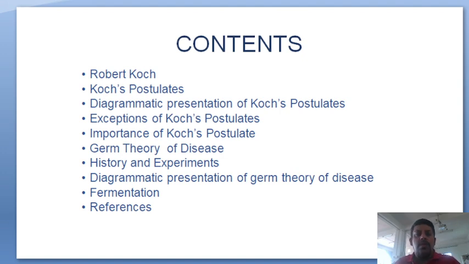You may have a little idea about it, but I am giving a very clear concept of it. Before the discovery of his postulate, people used to think that any disease occurring to us is caused by the curse of some god, or by some people, or by some evil spirits, or like that, and it will occur generation to generation.